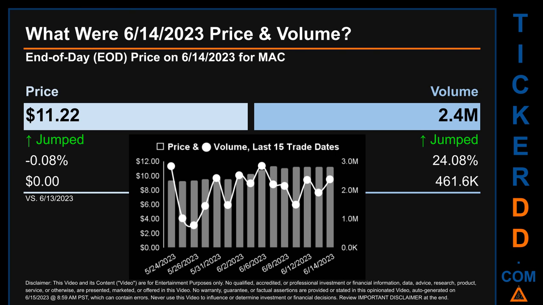The graph shows price and volume for the last 15 trade dates. Across a range of $2.11, the max and minimum end-of-day price were respectively 11.38 and 9.27. Volume saw a range of 2.1 million, from a day low of 779.3 thousand to a day high of 2.8 million.